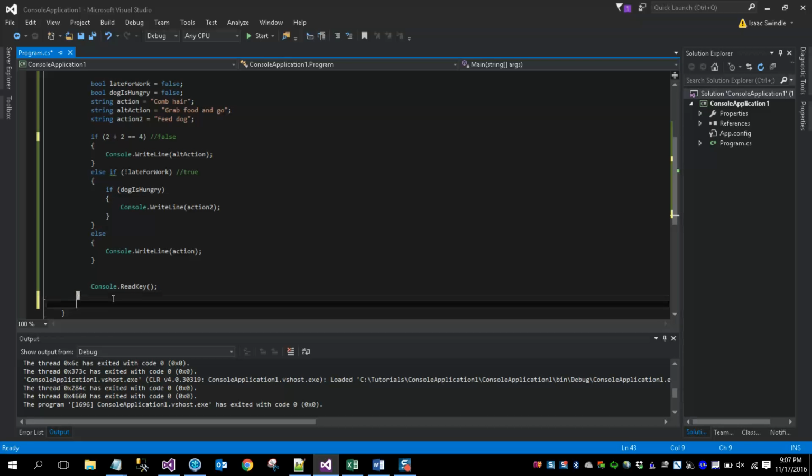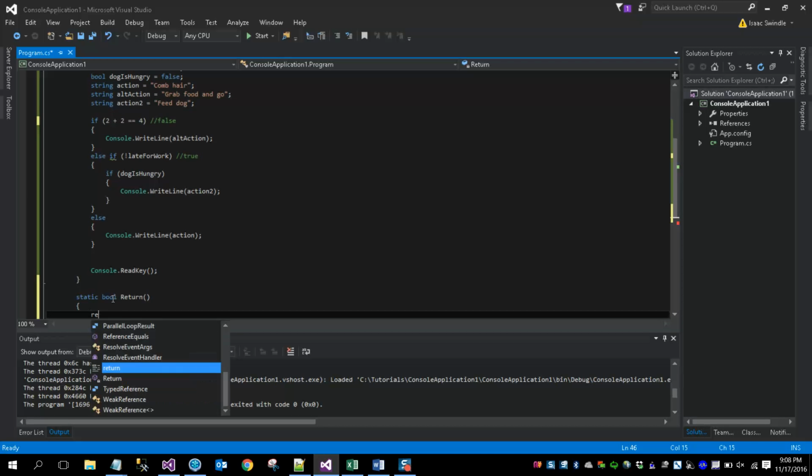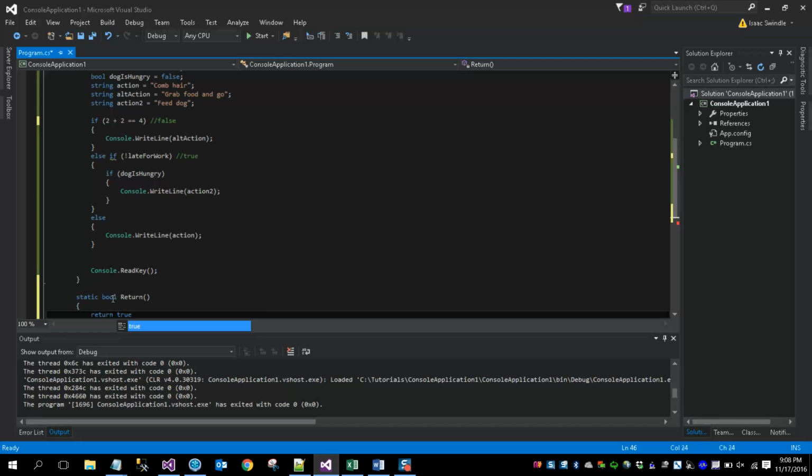You could create a method down here, static bool, that returned a truth value, return true, and you could call that inside of here.